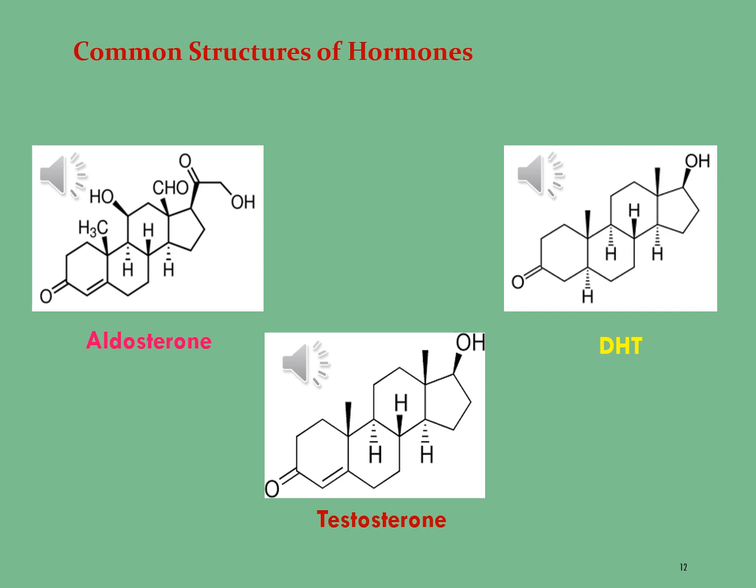In addition, there is a methoxy group attached to the carbonyl group at carbon 17 position. So the molar mass of this molecule is 360.450 grams per mole.